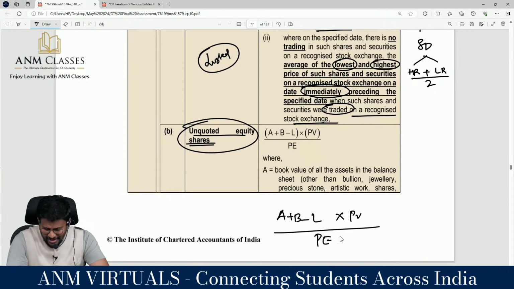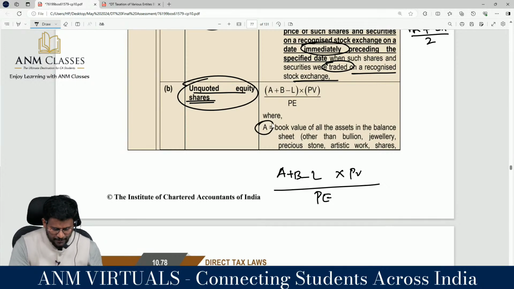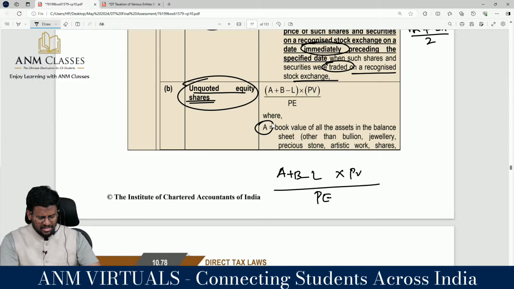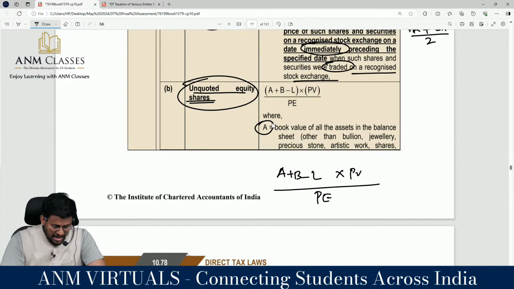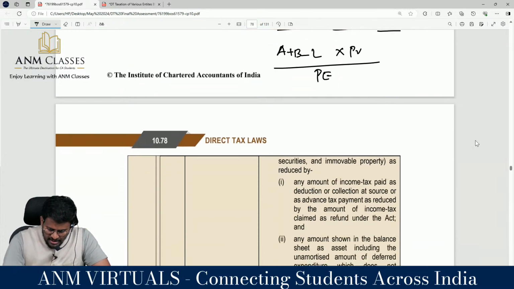So A plus B minus L into PV divided by PE. What is A? Is it the listed share and unlisted share? Unlisted equity share. Book value of all assets in the balance sheet, other than bullion, jewelry, precious stone, artistic work, shares, securities and immovable property, as reduced by the following.